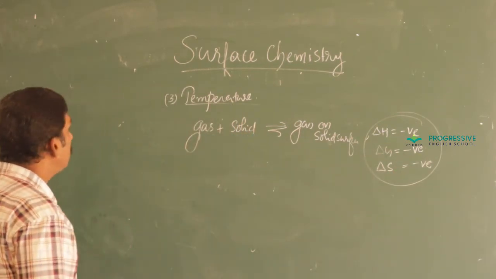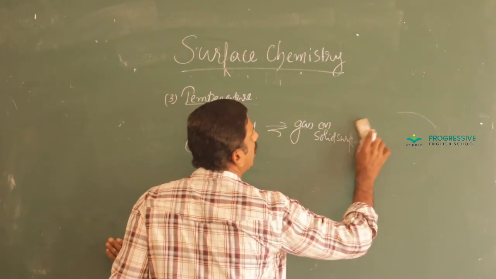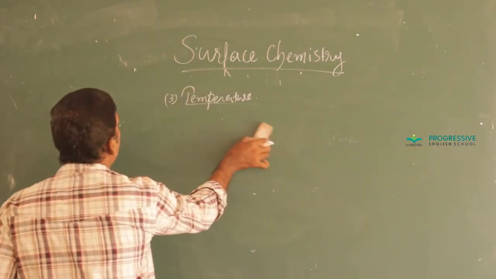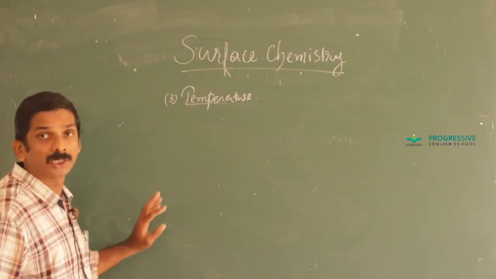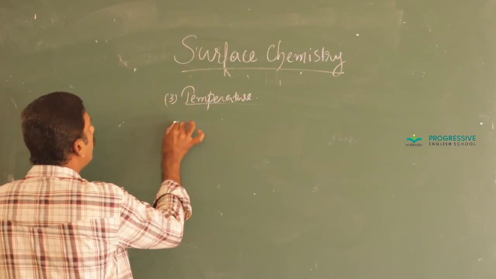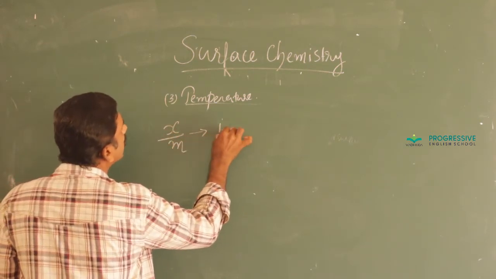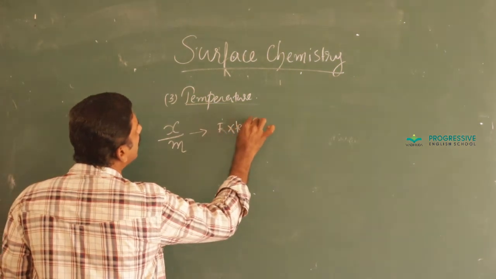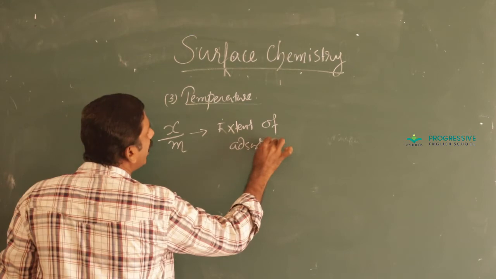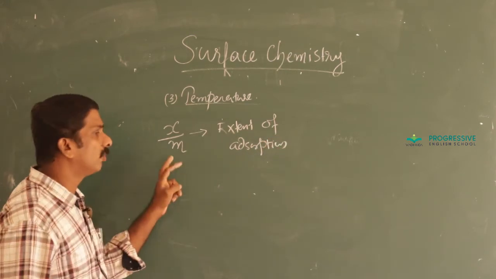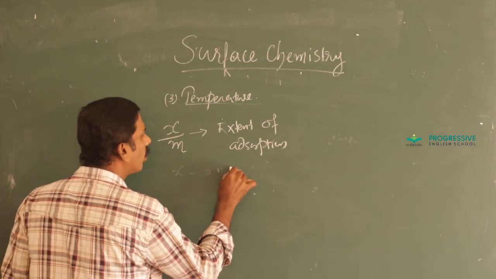Then the graphical representation: we can represent graphically the variation of the extent of adsorption versus temperature. Here we use a parameter that is called x by m. x by m is called extent of adsorption, where x is the mass of adsorbate.